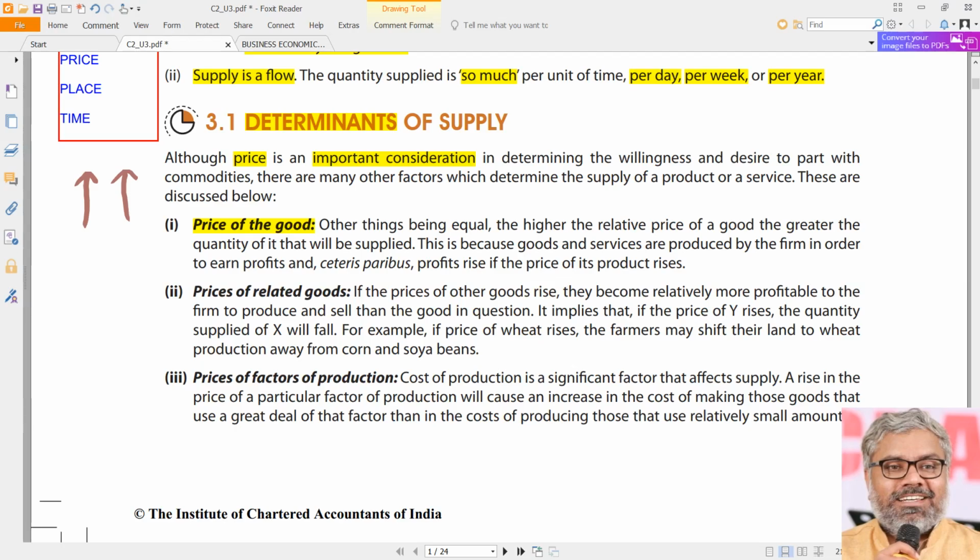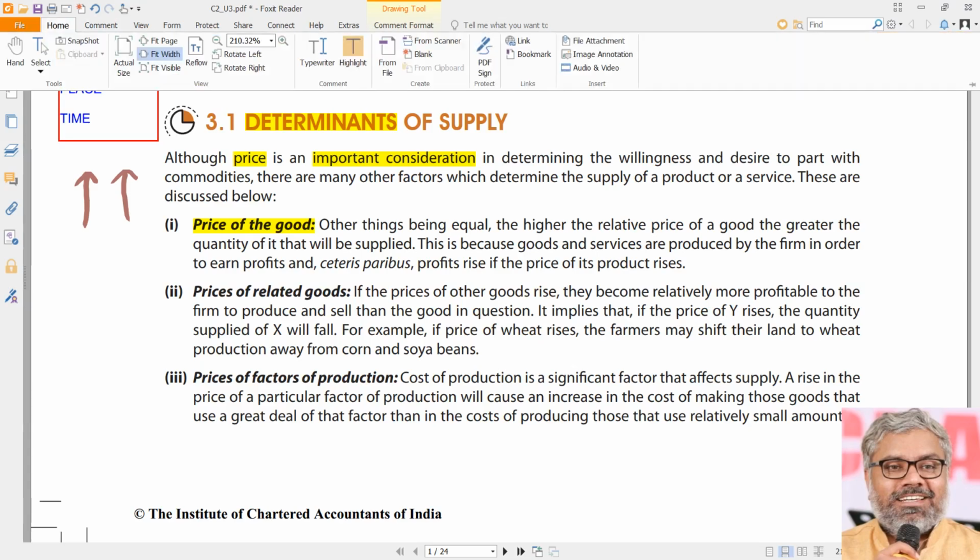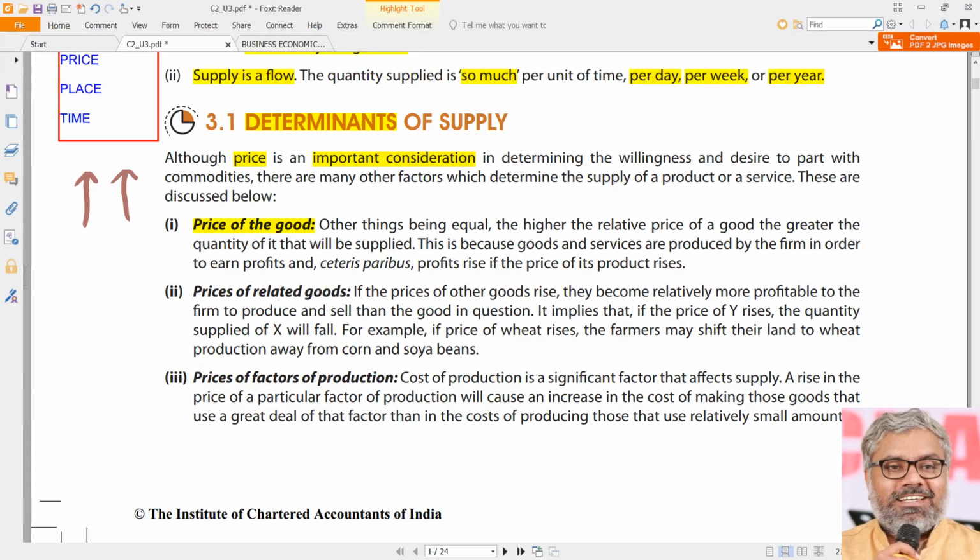So what can we say here? Other things being equal, ceteris paribus, whenever the relative price of a good is higher, then the supply of that commodity also will be greater. So naturally, when the price of a commodity is higher, the quantity supplied of that commodity will also be greater.